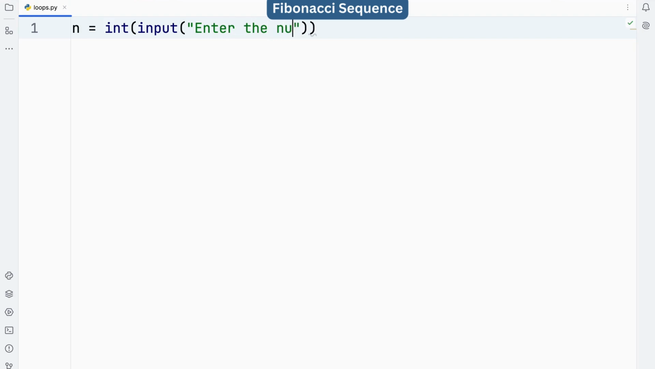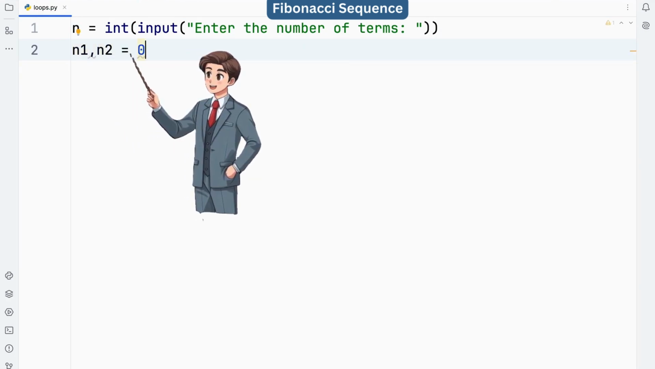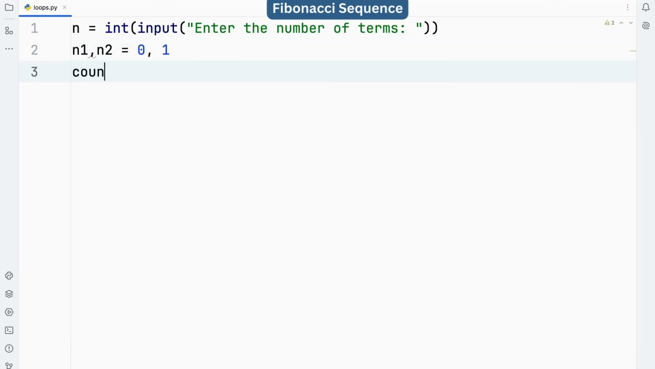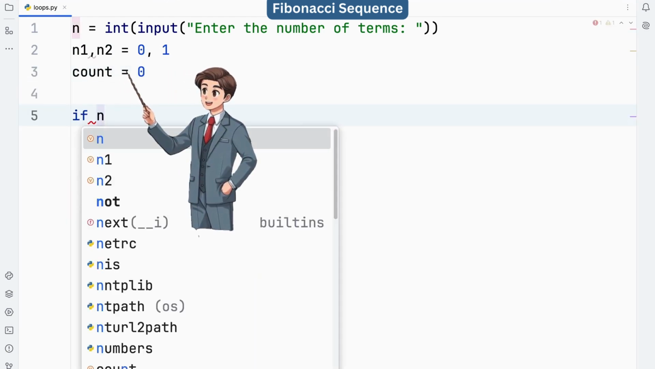Input, enter the number of terms. Prompts the user to enter the number of terms for the Fibonacci sequence. This line initializes two variables n1 and n2 with the values 0 and 1, respectively. These variables represent the first two terms of the Fibonacci sequence. Count will keep track of the number of terms generated so far.